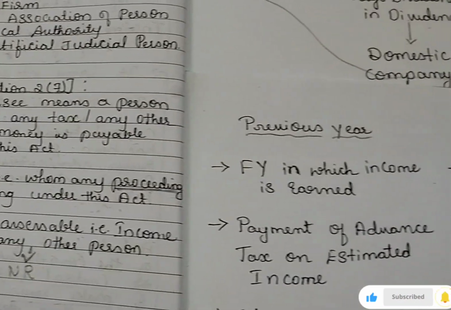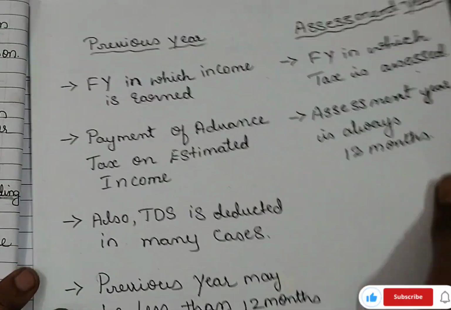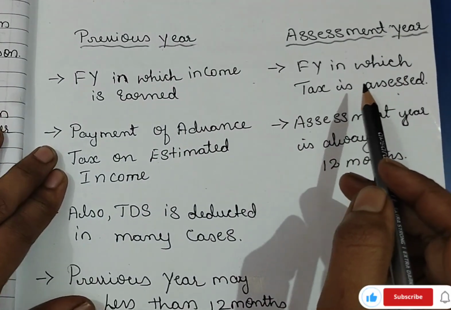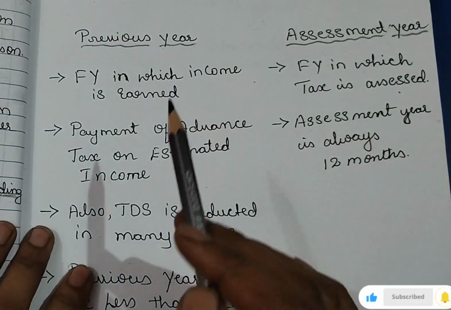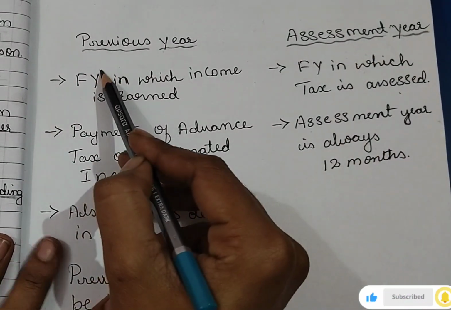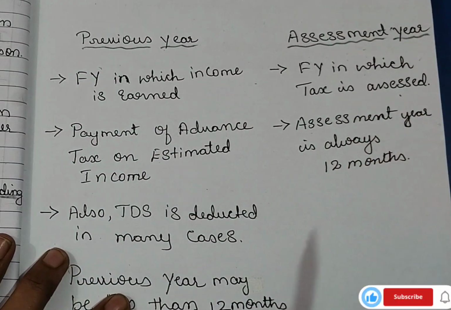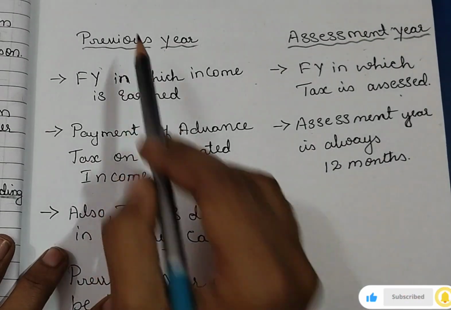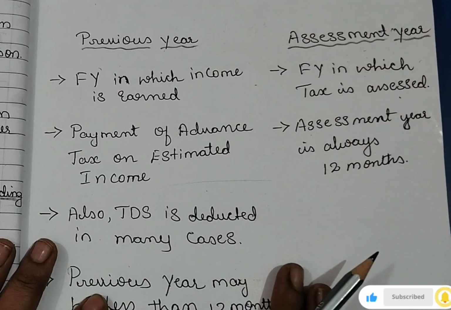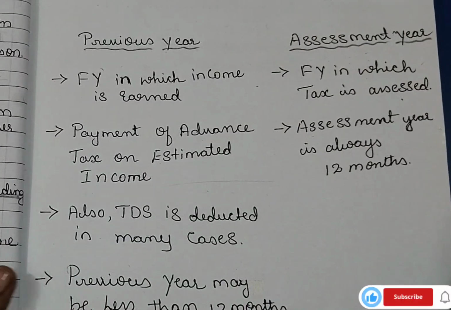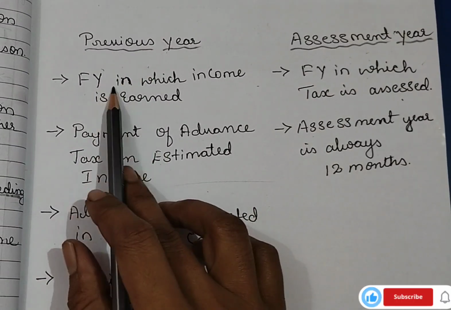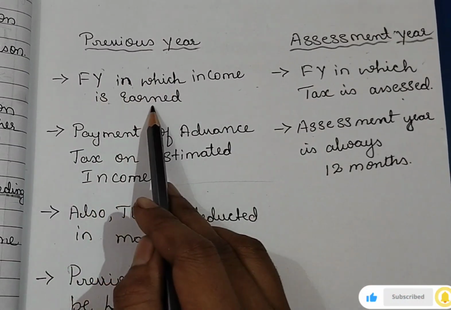And the most important thing you need to understand here is 2 years. You might think we have only 1 year, so why 2 years? But in income tax, 2 years are very important: the previous year and the assessment year. What is the previous year? Here I have written it with the difference, and when you learn with a difference, you will never forget. Previous year means the financial year in which income is earned.